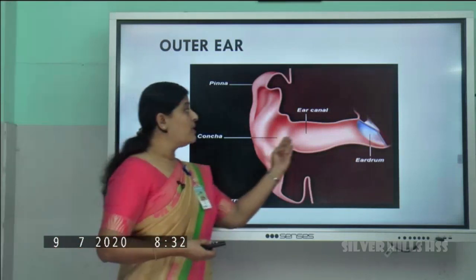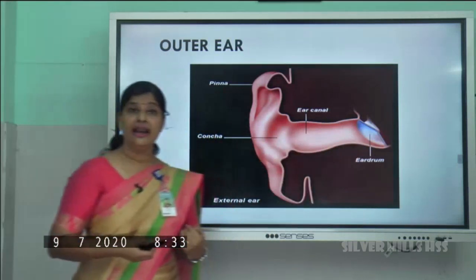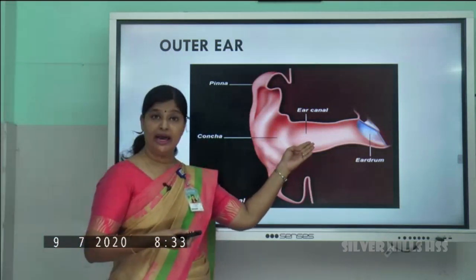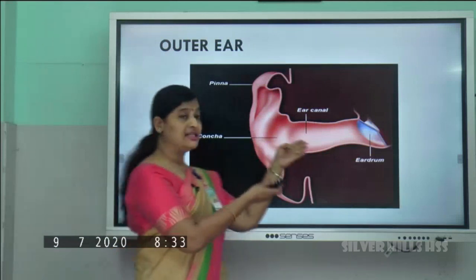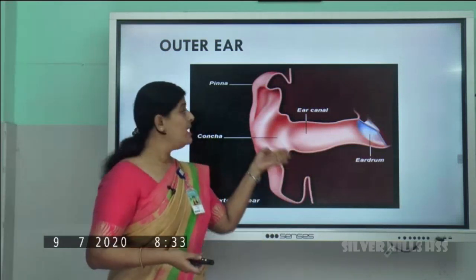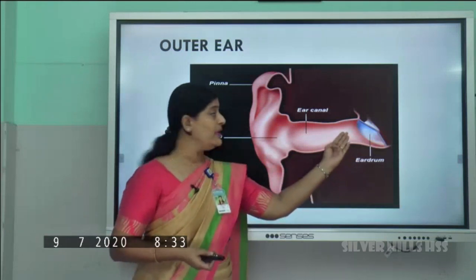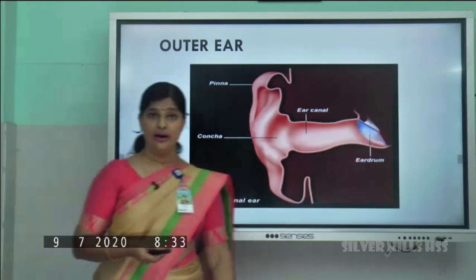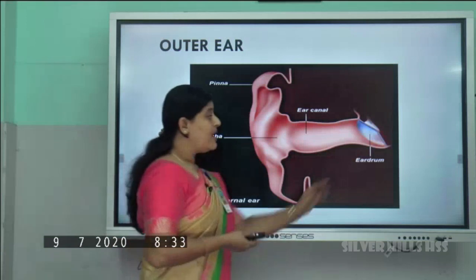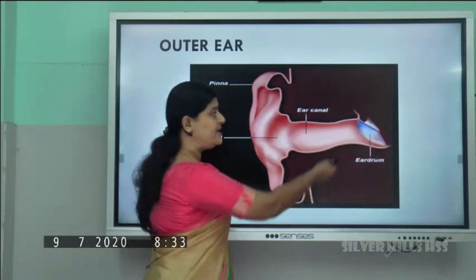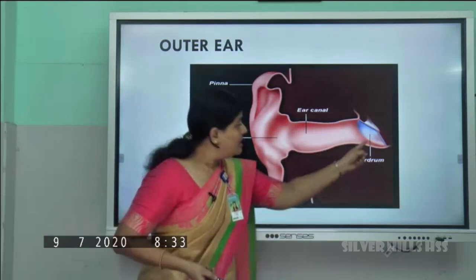Okay, so what is the other function of this ear canal? See, now the sound wave has reached the ear canal, isn't it? Ear pinna has directed the sound waves to the ear canal. Now the ear canal will be directing the sound waves to the next part of our ear. The next part of the external ear is called the eardrum. You can see the picture over here.